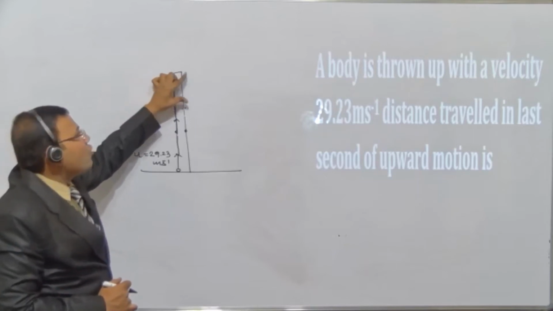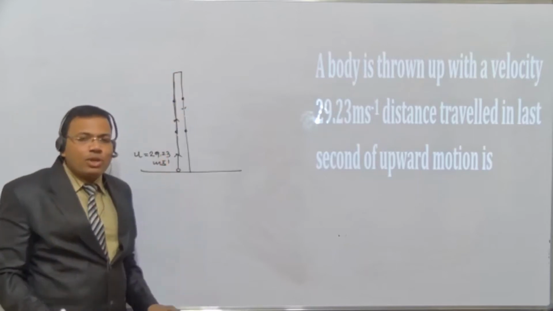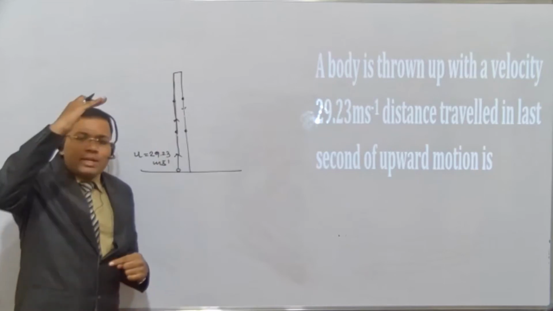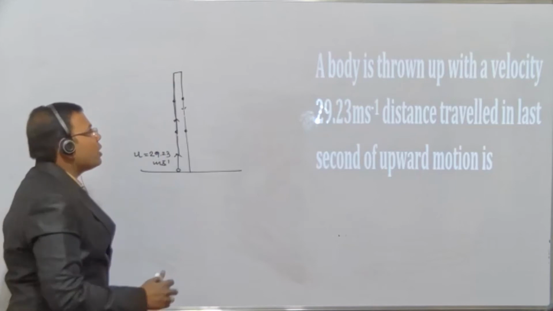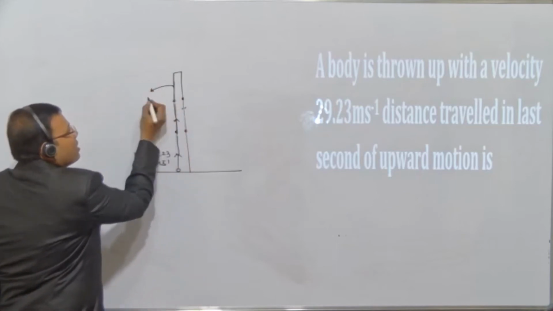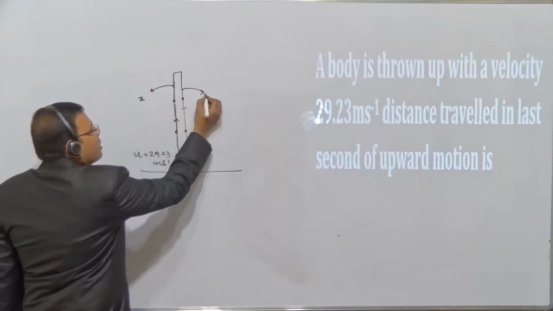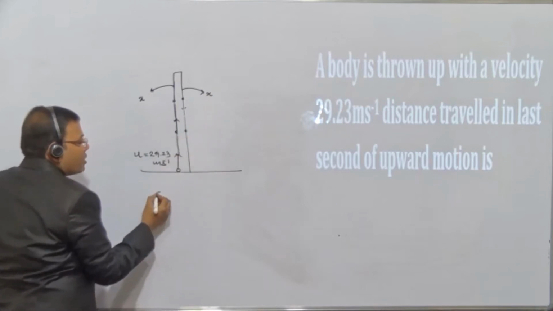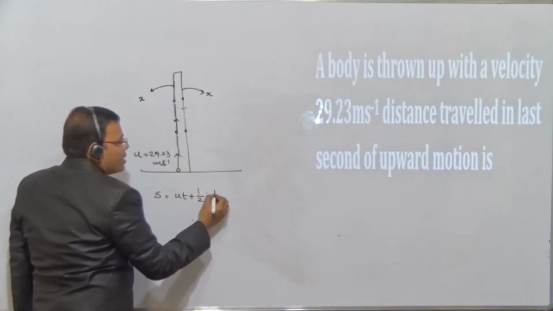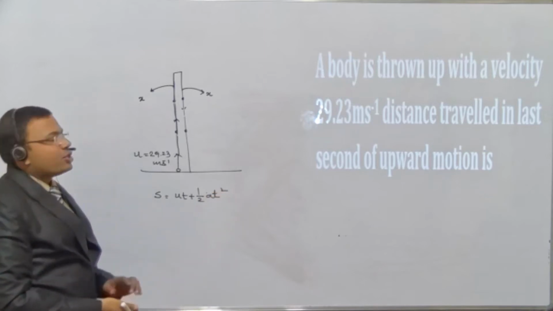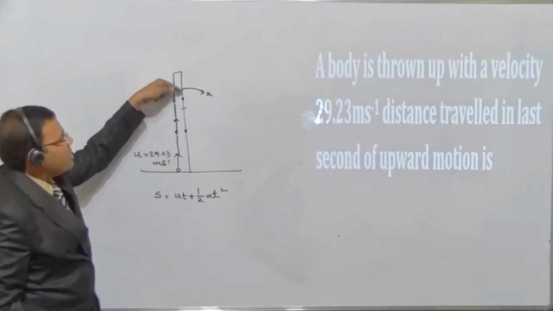Upward motion और downward motion में दोनों distances बराबर होते हैं, लेकिन upward motion का last second रहेगा बेटा, downward motion का first second रहेगा. I hope the concept is clear. तो यहाँ पे जितना distance रहेगा, how much is the distance here? X. So here also the distance is X. So we can use the concept S is equal to UT plus half AT square. Now students, I am not checking this condition, I am checking this condition.